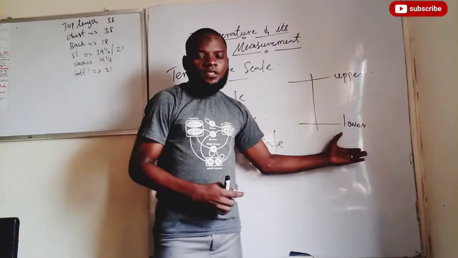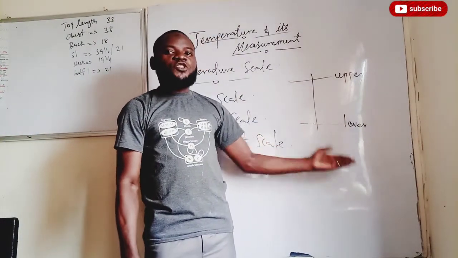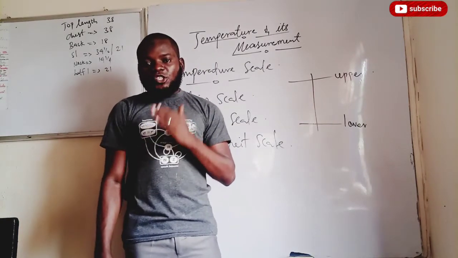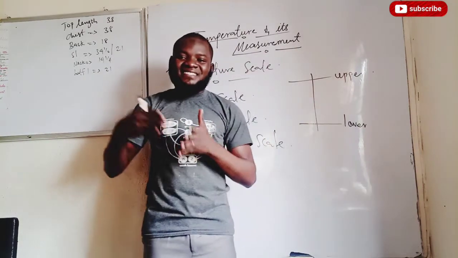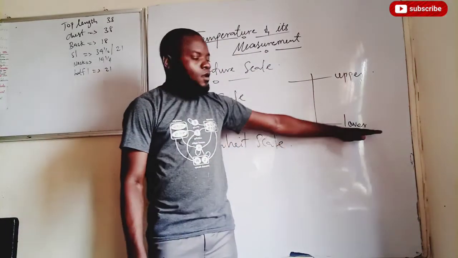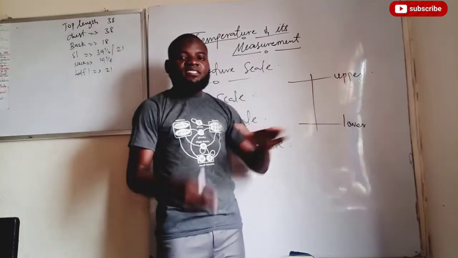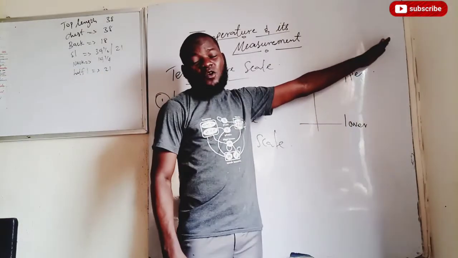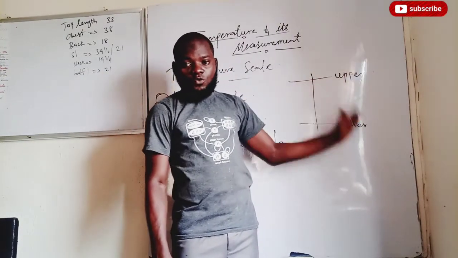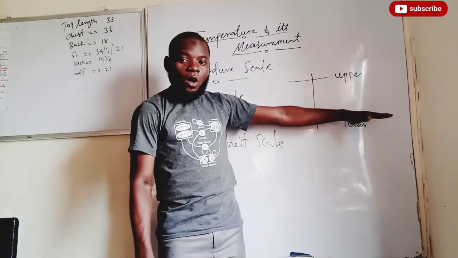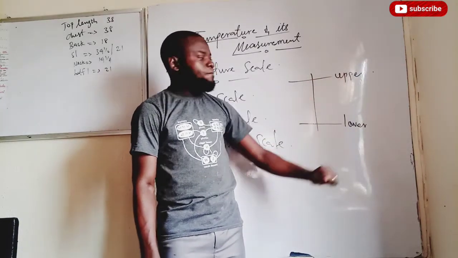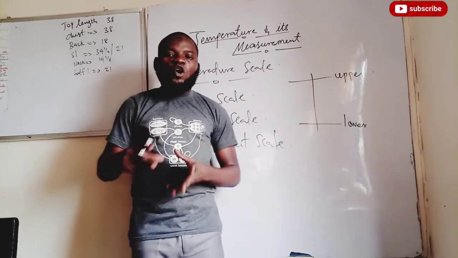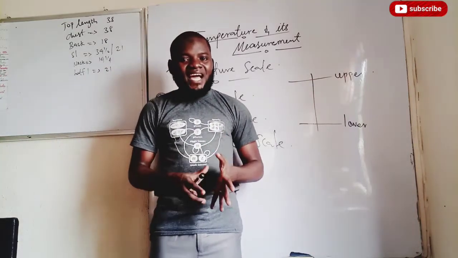What is the lower fixed point? The lower fixed point is the temperature at which water will become ice at 760 millimeter mercury. The temperature at which water is going to turn to ice at 760 millimeter mercury is what we call the lower fixed point. And the upper fixed point is the temperature at which water will turn to steam at 760 millimeter mercury. Do we understand the difference now? We know what we call lower fixed point and upper fixed point now. Good. The difference between the upper fixed point and the lower fixed point is what we call the temperature interval, or you call it the fundamental interval.